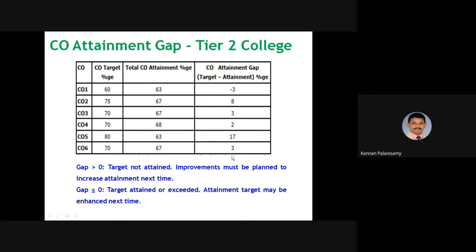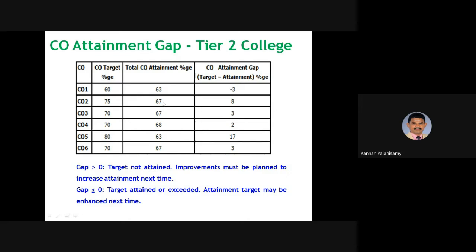So what is the gap? Then after that, you have to write. If the target is not attained, for example, you take this. So this is not attained. All COs except CO1, all the COs are not attained. So the improvements must be planned to increase the attainment next time. Next time, I already told you, you can give some. So you have to find out what the CO is and what its context is. So based on that, you have to give some plan for improving the CO attainment next time.